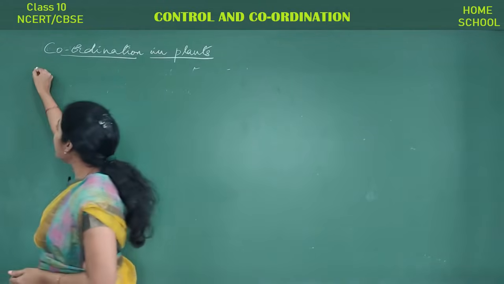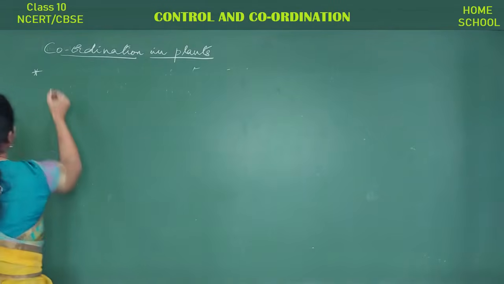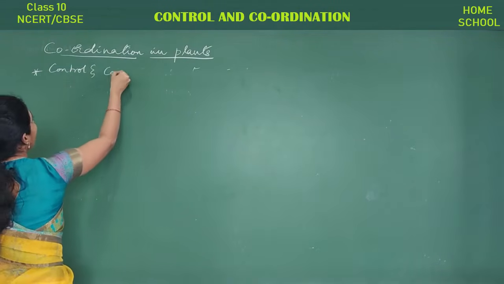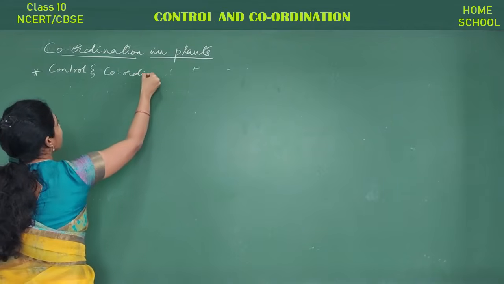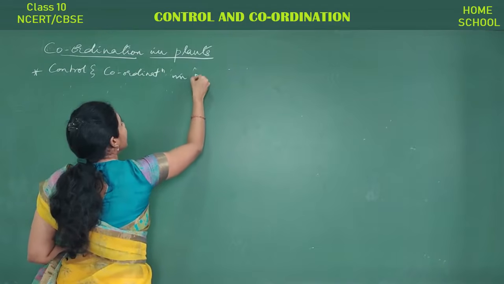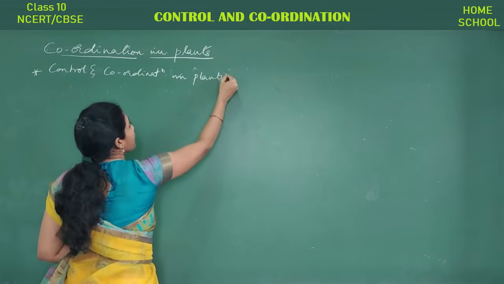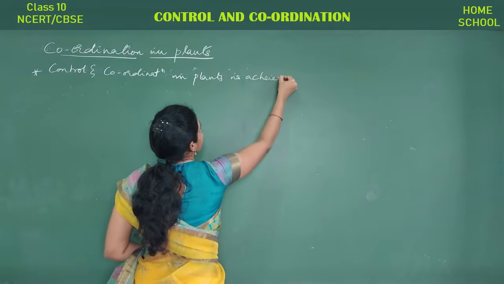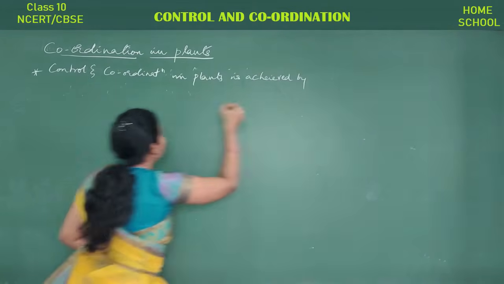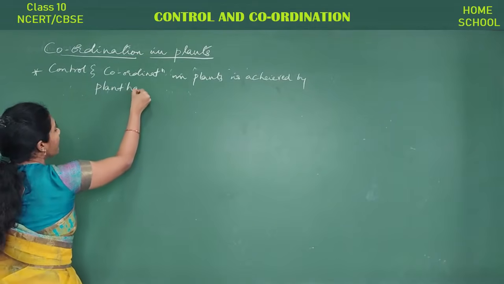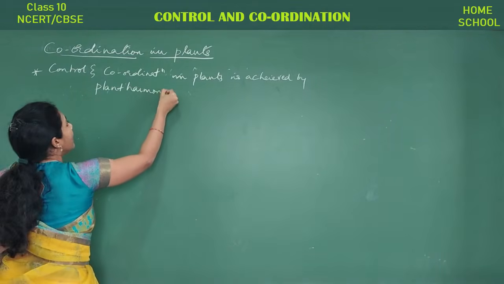So the very first point you have to remember here is control and coordination in plants is achieved by plant hormones. Very important topic, plant hormones.